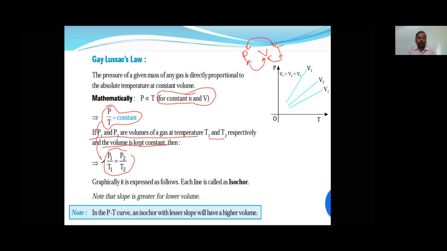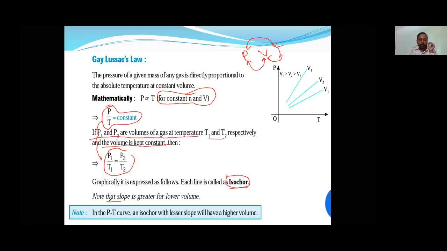Same thing here. Okay. So graphically explained, here it is called an isochore. In the previous slide, I have written two things, so now you have to write the third thing as isochore. Graphs obtained in Gay-Lussac's law are called isochores.